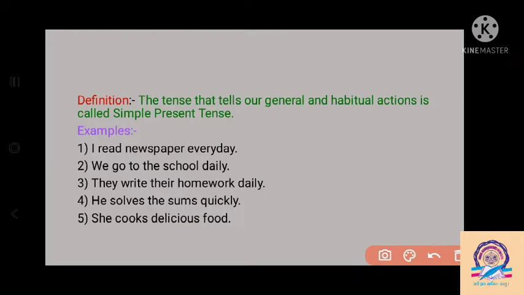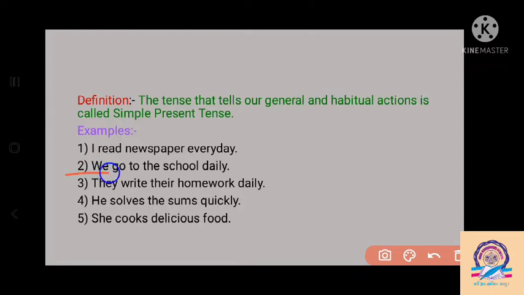So shortly we can say that in the simple present tense, the work we do each and every day, again and again, repeat after repeat. Some examples are given here, like I read newspaper every day. So this is my habitual action: each and every day I read the newspaper.